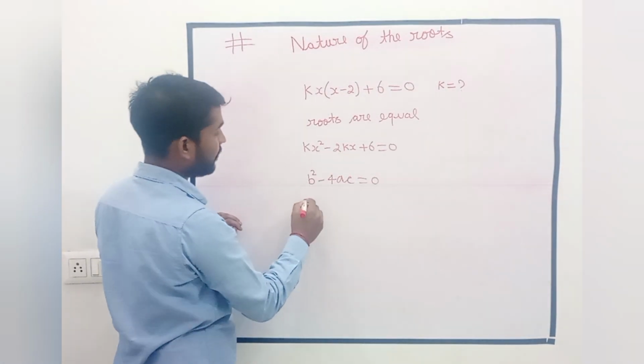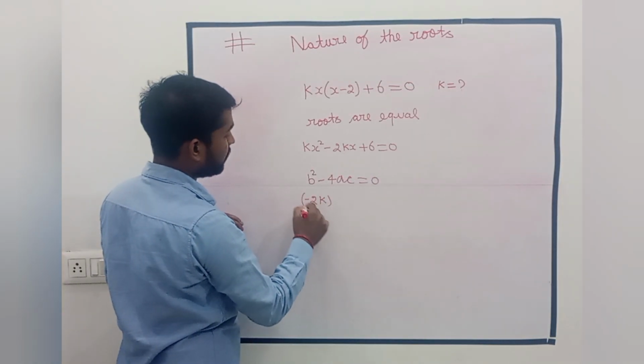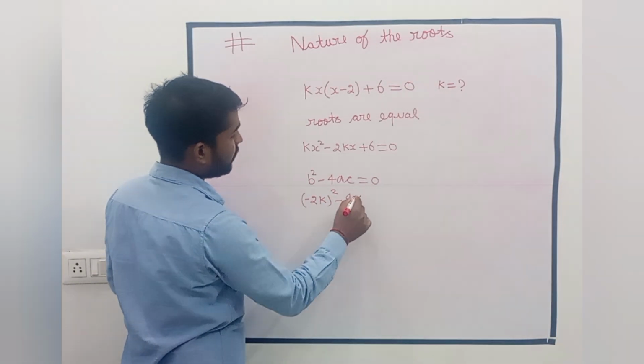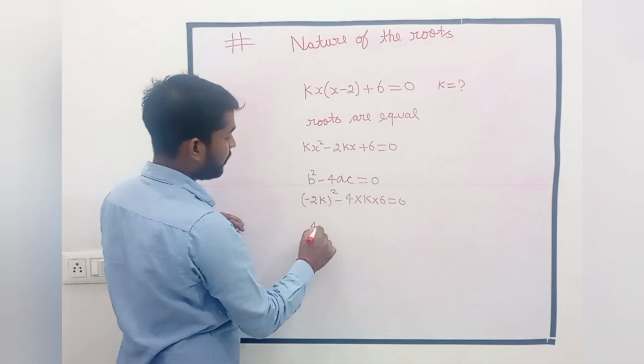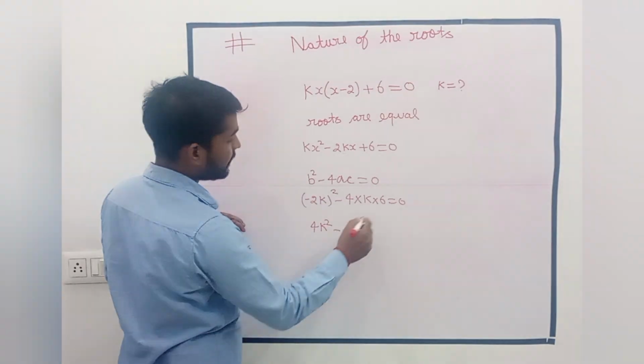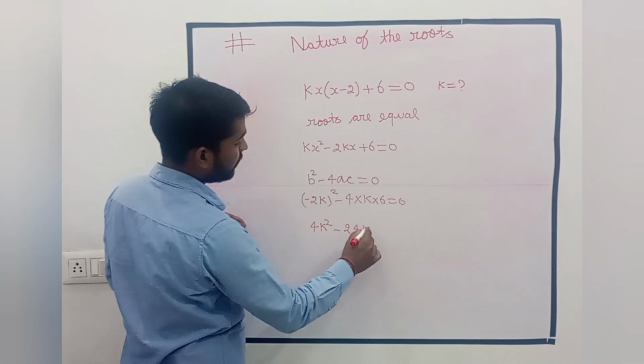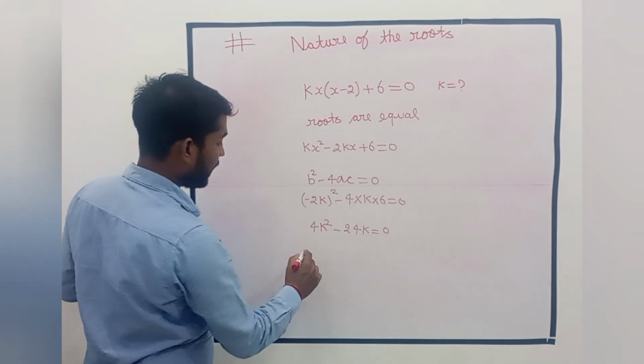This term is minus 2k whole square minus 4 into k into 6, and we have 4k square minus 24k equal to 0.